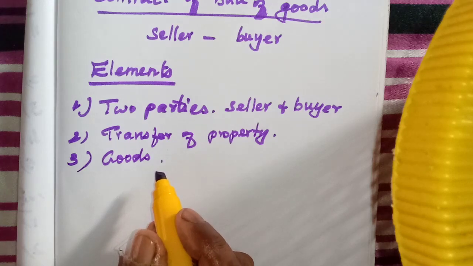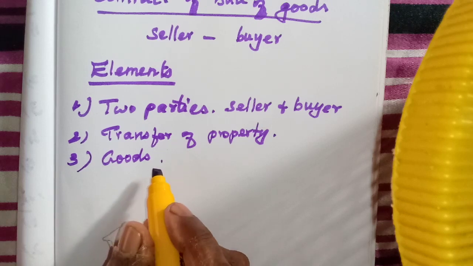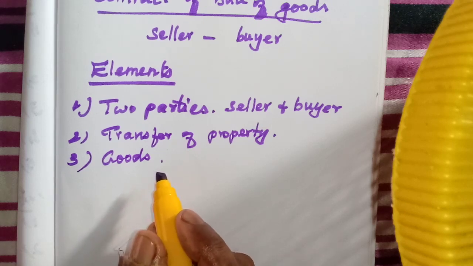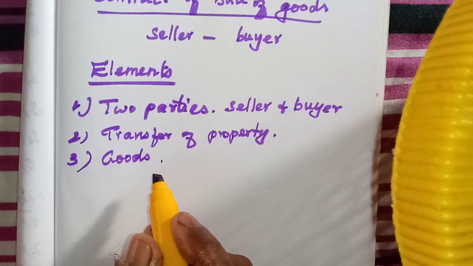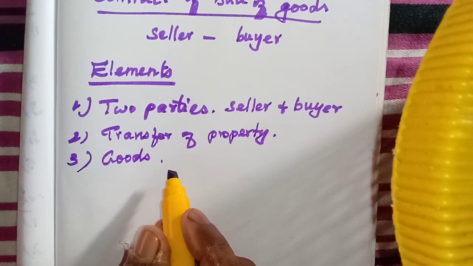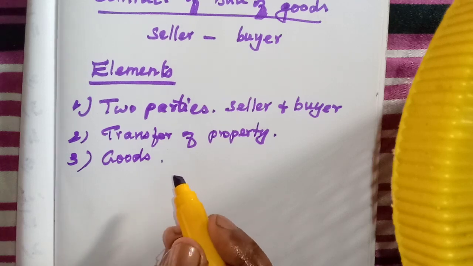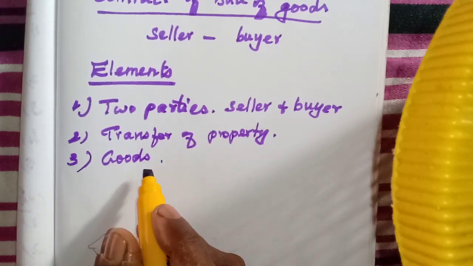Share, stock, all the movable things, whatever we can move, except furniture, everything will come under goods. But what will not be under the term goods? Money will not come.